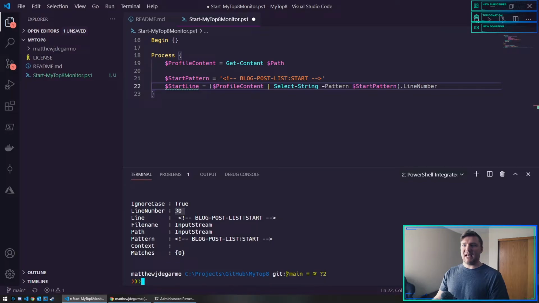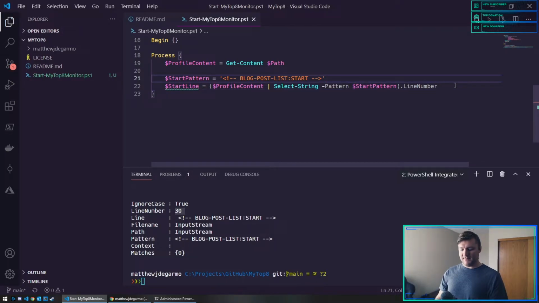In this case, it's line 30. And for what I'm going to use this for, I actually need to subtract 1 from this. I'll leave this off for now, and I'll explain what I'm doing in a sec.